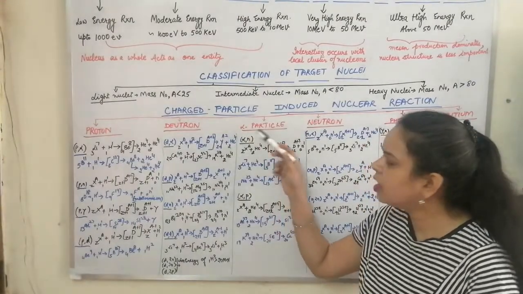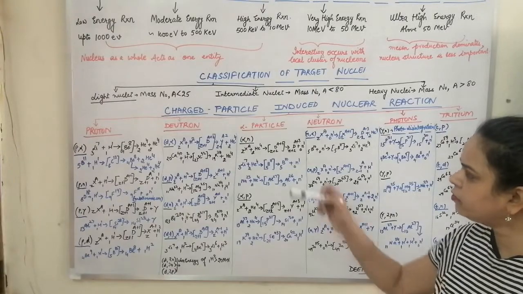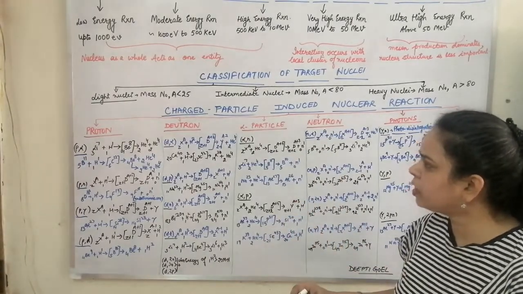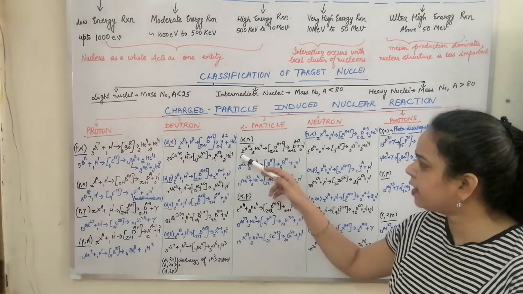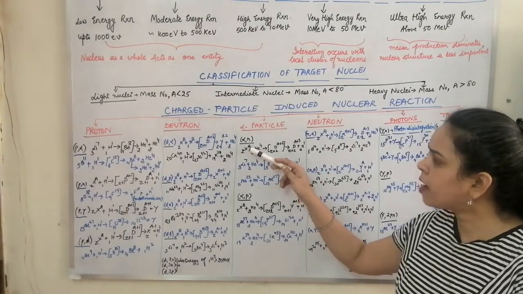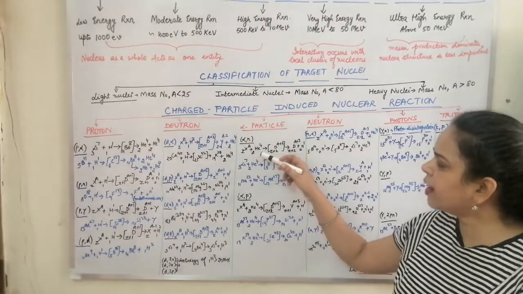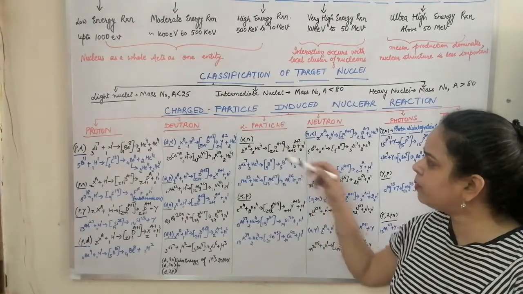So next is the alpha particle induced reaction. For alpha particle induced reaction, we have two types of reaction, that is alpha N and alpha P. In this alpha N reaction, the atomic number Z is increased by 2 and the mass number is increased by 3, because when the alpha particle strikes, there was 2He4, so the total mass number was A plus 4.